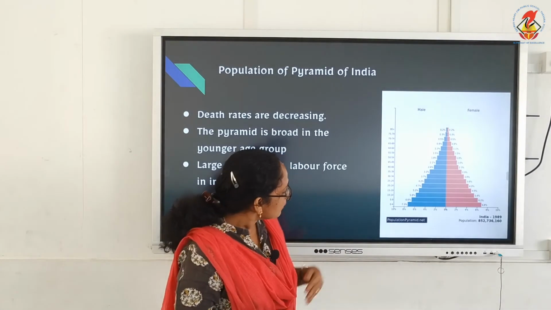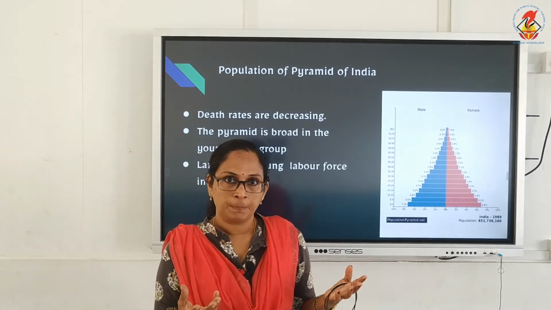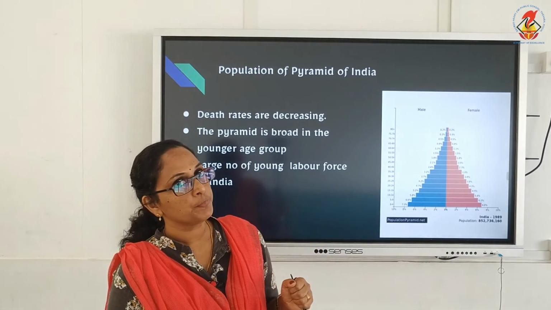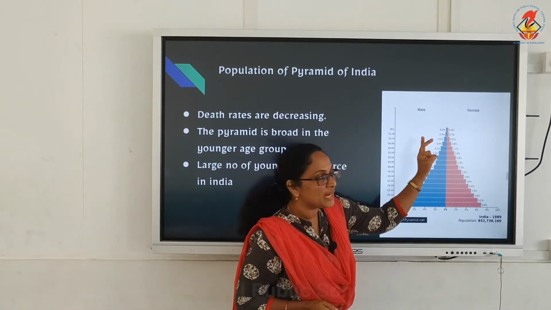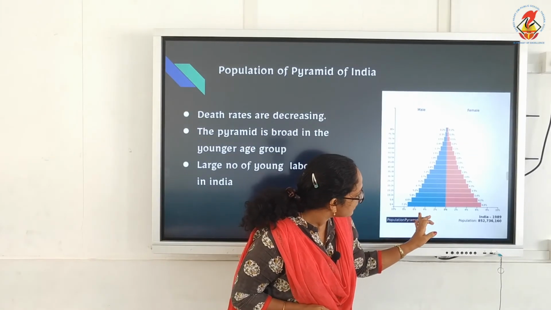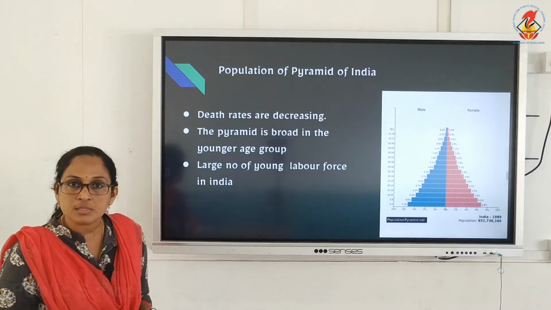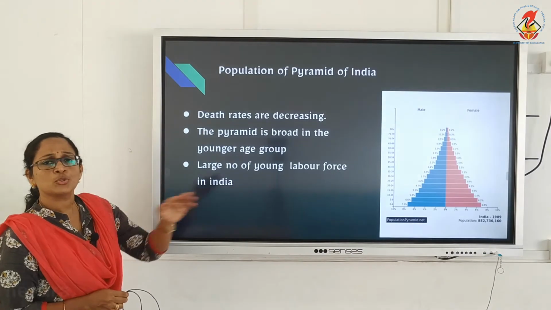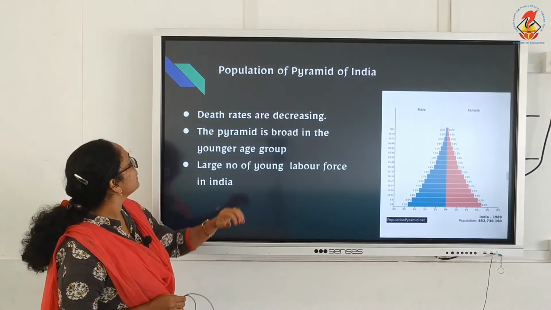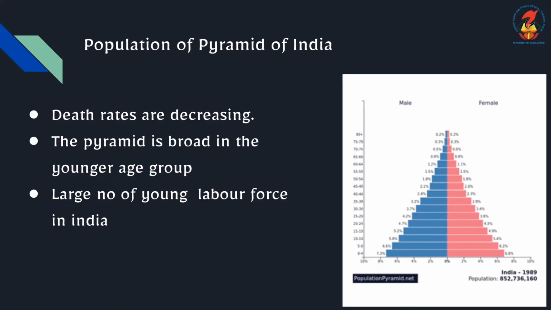We know in India birth rate is more, and we can see that from the population pyramid, the birth rate for females and males. Coming to the other features, it's broad in the younger age group.